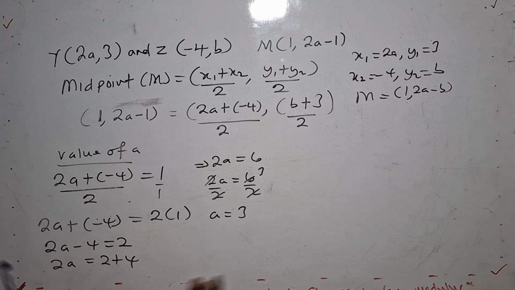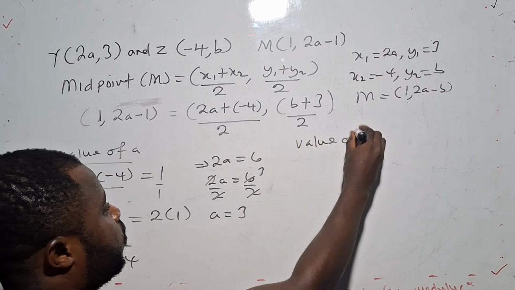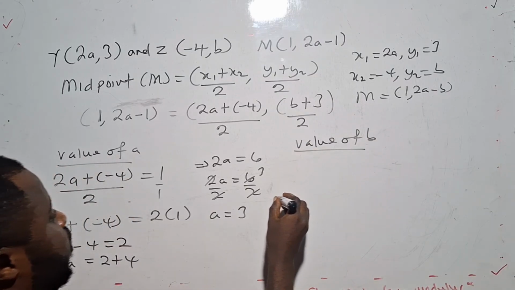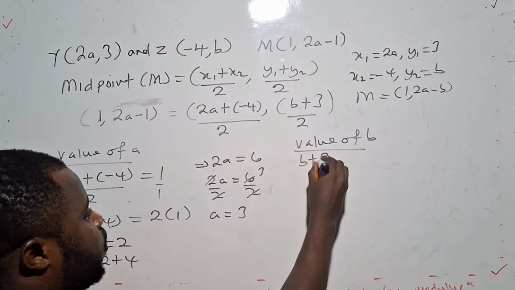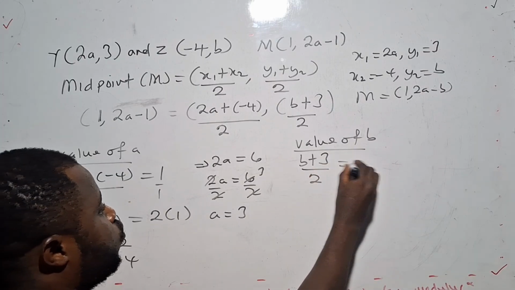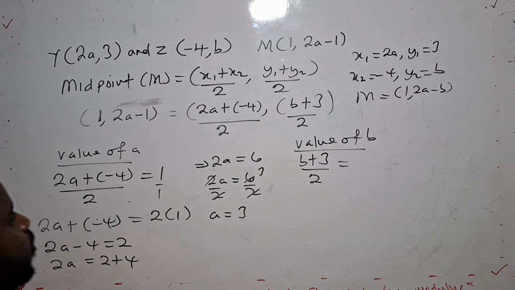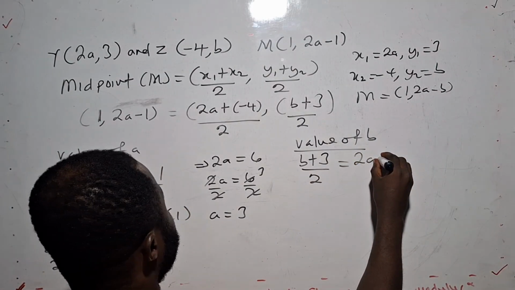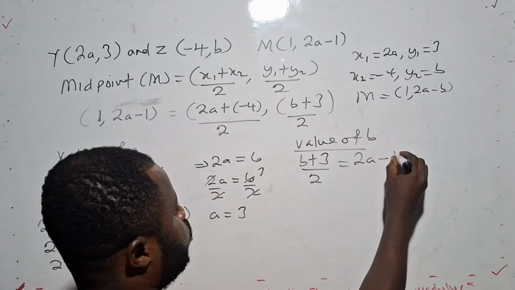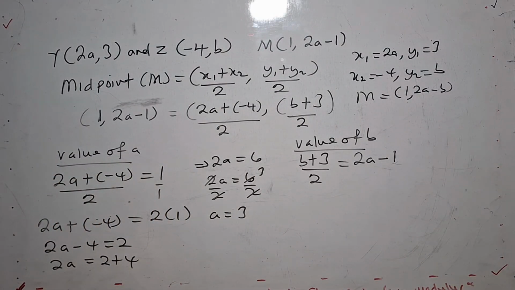Now I can use the same approach to find the value of b. So now the value of b. b plus 3 all over 2 should also be equal to 2a minus 1. Now what do you see here?